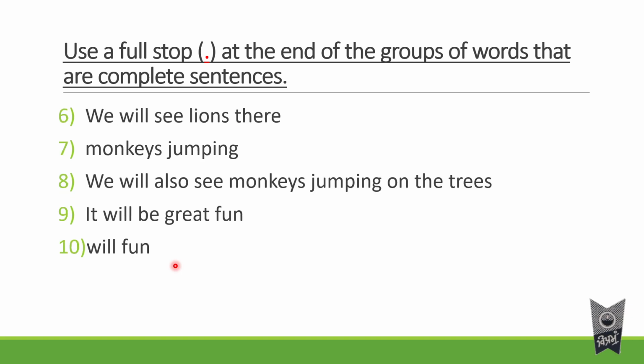Let's read the next sentence here. We will see lions there. Now I understand that Rehana and her brother Ali will go to the zoo and there they are going to see lions. So here I am able to understand: we will see lions there. So this sentence makes a complete sense and so we are going to put a full stop at the end of it. So let's put a full stop. Yes, that's it.